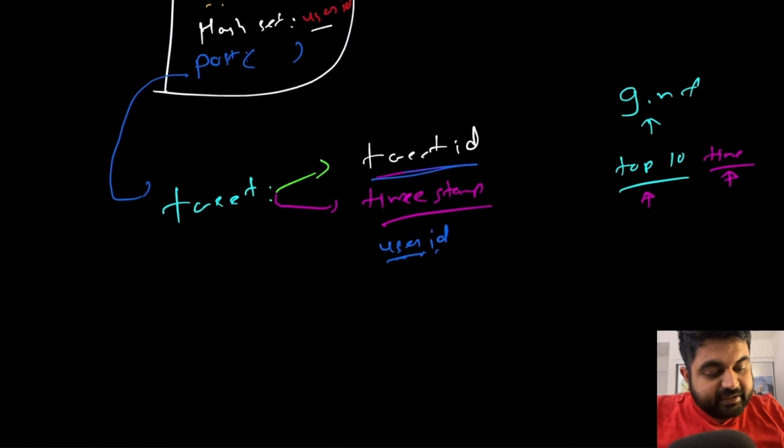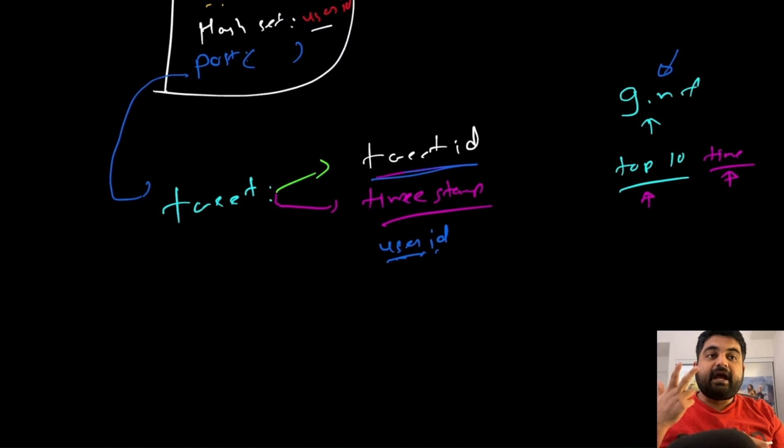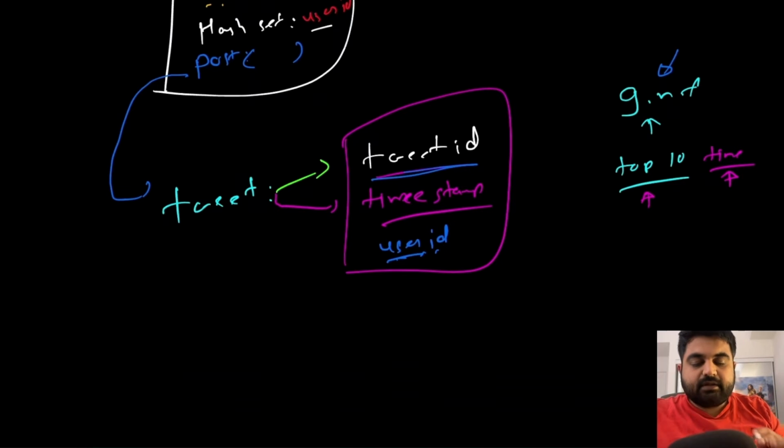Because remember, when we get to the level of generating the news feed, we will have to generate it based on the people I am currently following who have tweeted. So I need the information of the user, I need the information of the tweet, and I also need the information of time. The combination of these three attributes should go into my tweet class as well. And next thing is, tweets are generally stored in a linked list sort of fashion, because even for generating the news feed, we have to create the linked list.